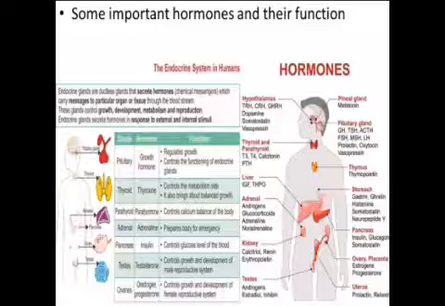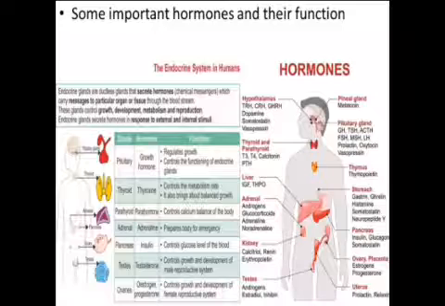Next, thyroid gland. Thyroid gland is attached to the windpipe in our body. Thyroid gland secretes thyroxine hormone, which contains iodine. Hormone thyroxine controls the rate of metabolism of carbohydrate, protein, and fat. The deficiency of iodine in our diet can cause deficiency of thyroxine.